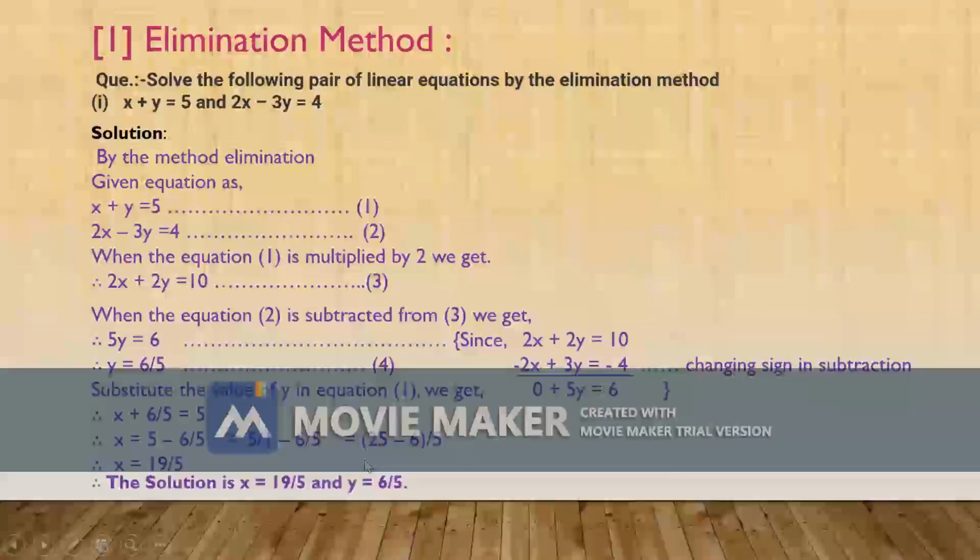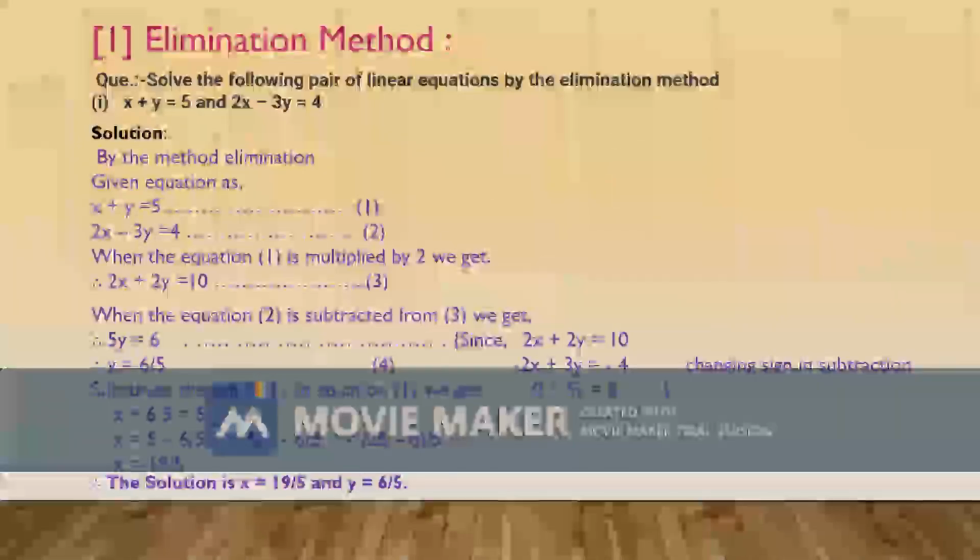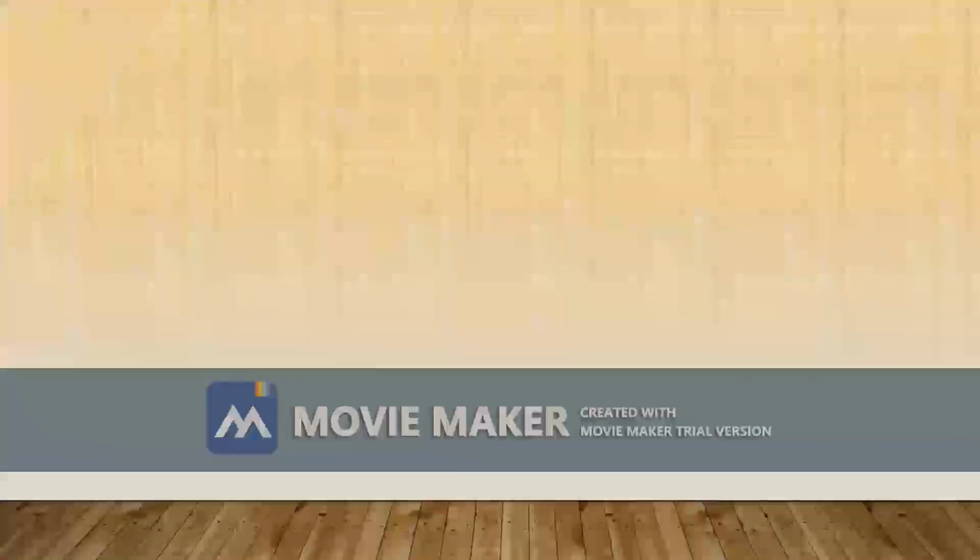Now, the solution is x is equal to 19 upon 5 and y is equal to 6 upon 5.